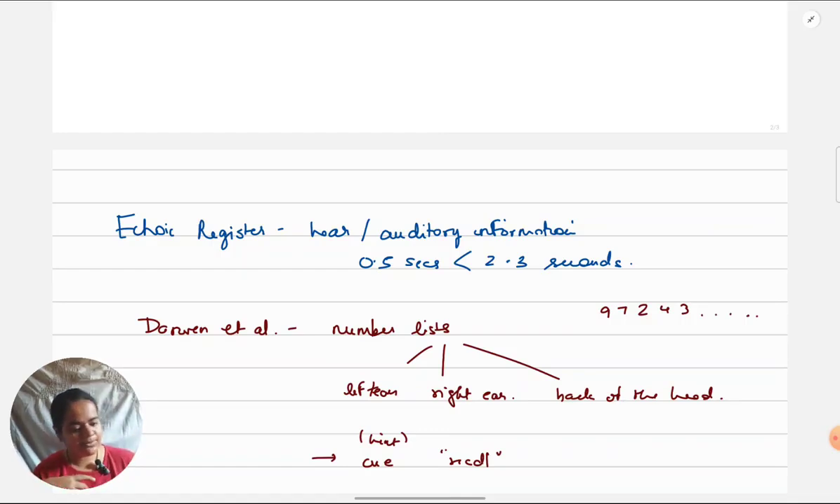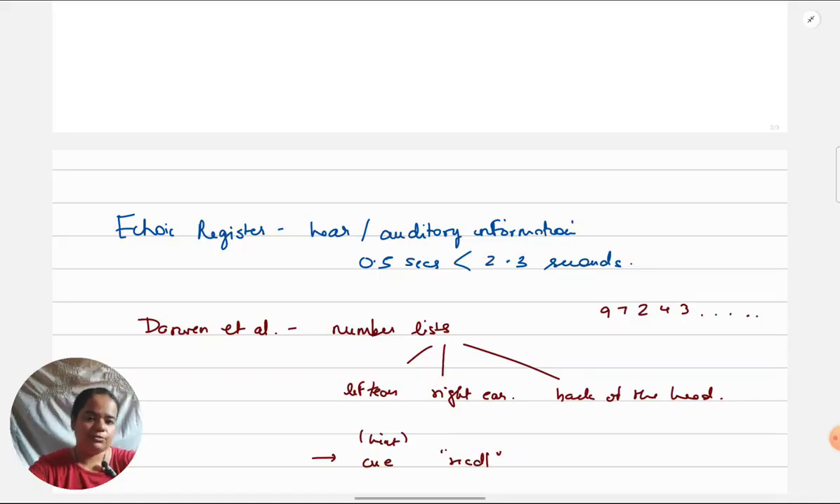Now what is found is, the result of this study was that yes, participants were able to recall according to the cue given. So very similar to Sperling's study, participants could recall accurately. But unlike Sperling's study, because that was about the iconic register, where we saw for 0.5 seconds how much they could report and the rest of it they would forget, here the duration extended to 2 to 3 seconds.